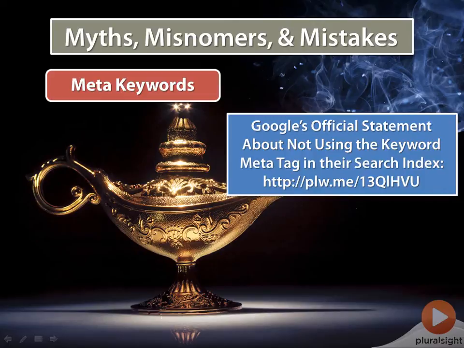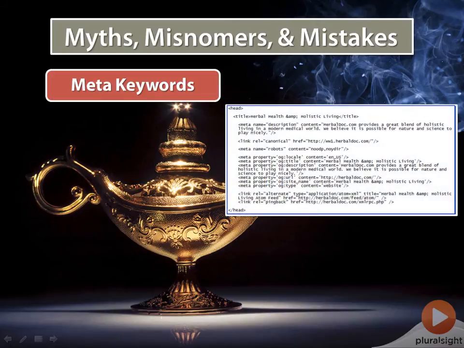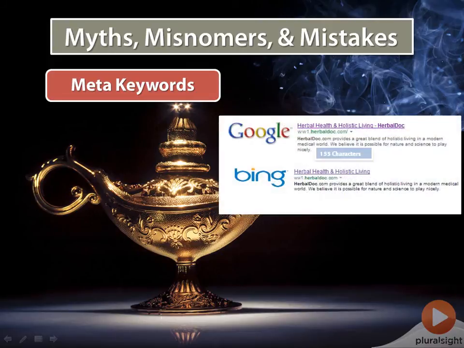Yet one area that metadata does matter is the meta description. This is the information that appears in search results as the snippet description of the website. So it is definitely important to use it correctly. I'll talk about how to optimize meta descriptions shortly, but you should note that Google only shows 155 characters in the results and Bing only displays 165 characters. Currently, HerbalDoc has 148 characters, which you can see shows the entire meta description in both Google and Bing.